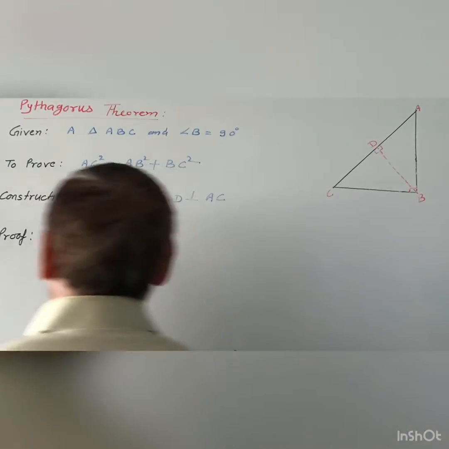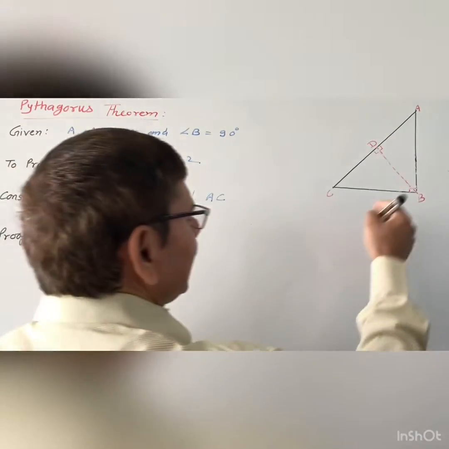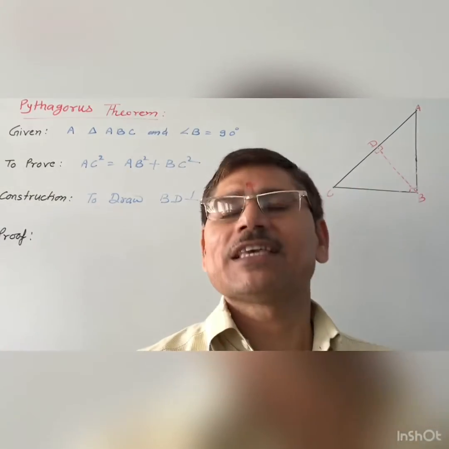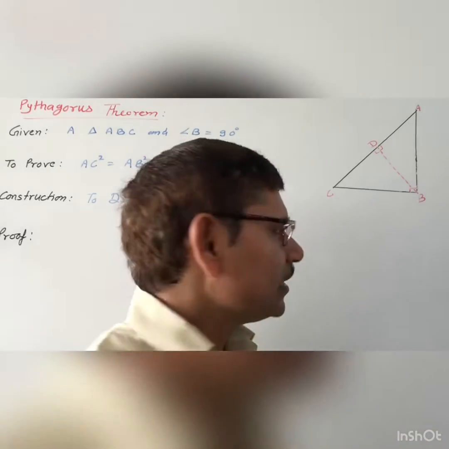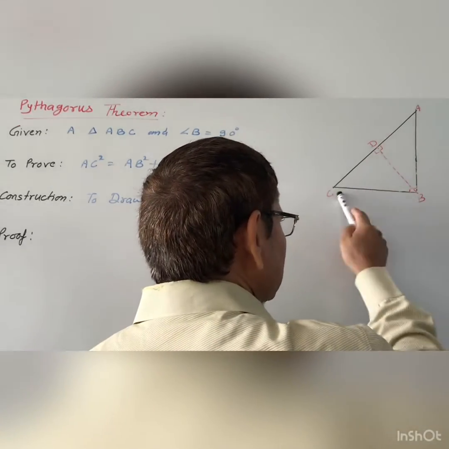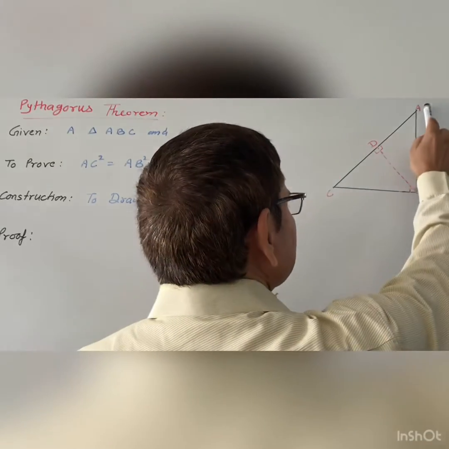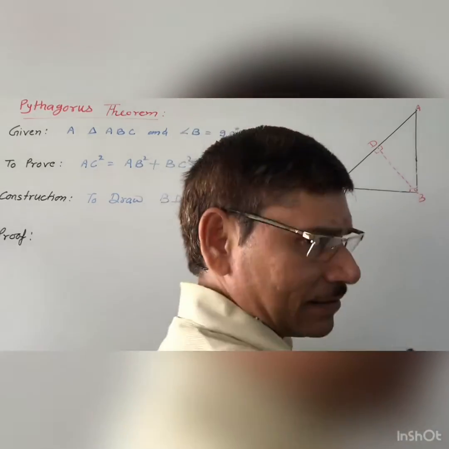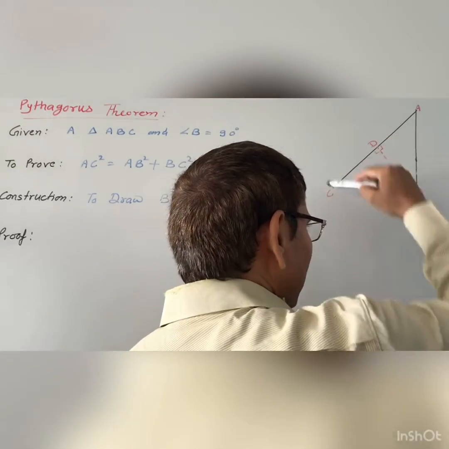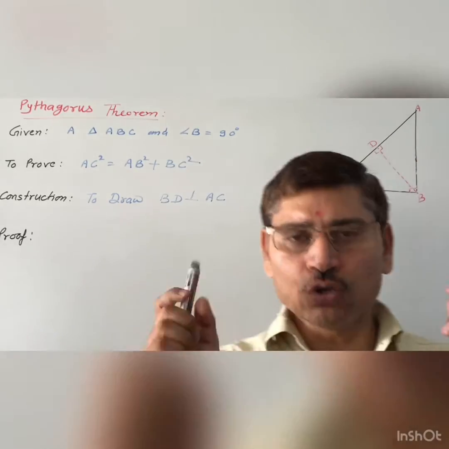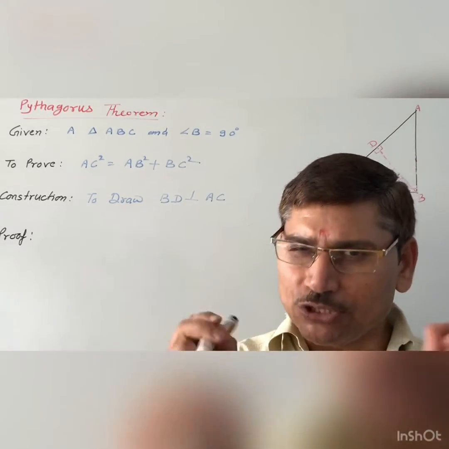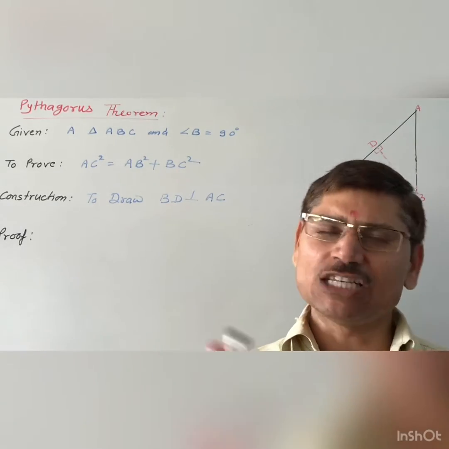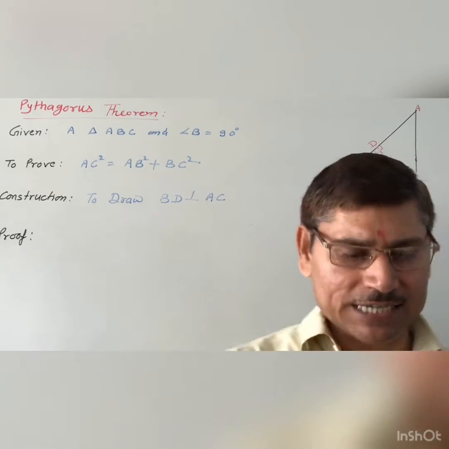So first of all, for proving this theorem, you can see how many triangles are in this diagram. Yes, there are three triangles. First triangle is triangle ABC, and second triangle is ABD, and third triangle is BDC. That is triangle 1, whole, and 2, 3. So there are three triangles, and we will use all three triangles for proving this Pythagoras theorem. This is very easy, so try to understand.